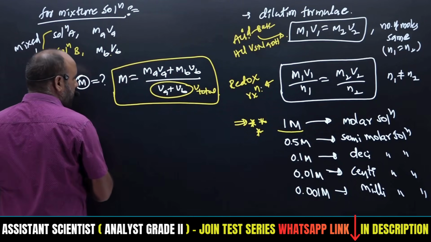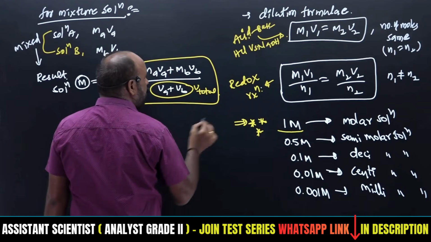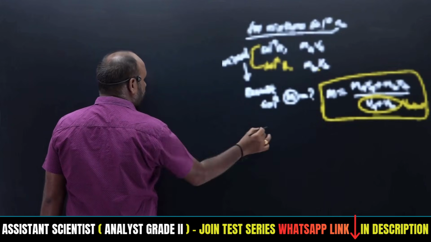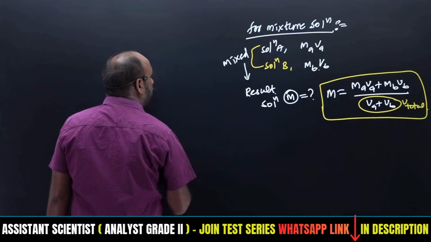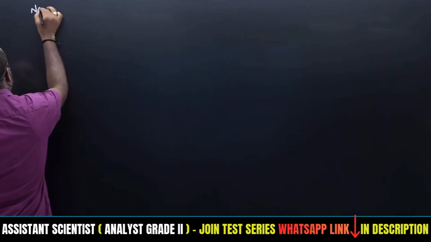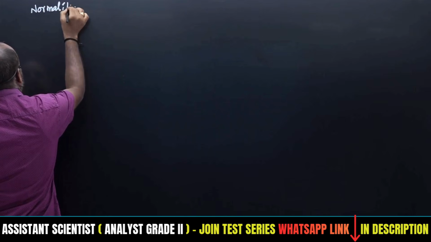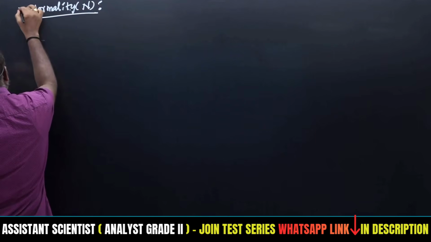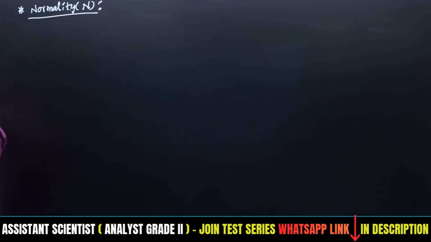We will move a little bit faster with normality, because as we understand all those things, we can get normality easily. Normality will be denoted with N. These all are formulas only, so we just have to remember them. Which formula is useful for solving the problem, and where we have to use that formula.